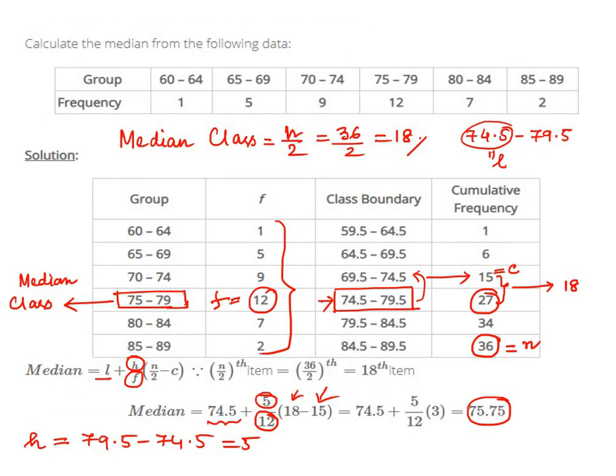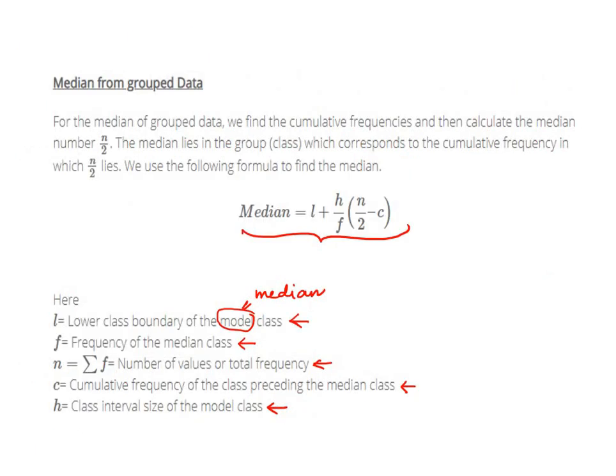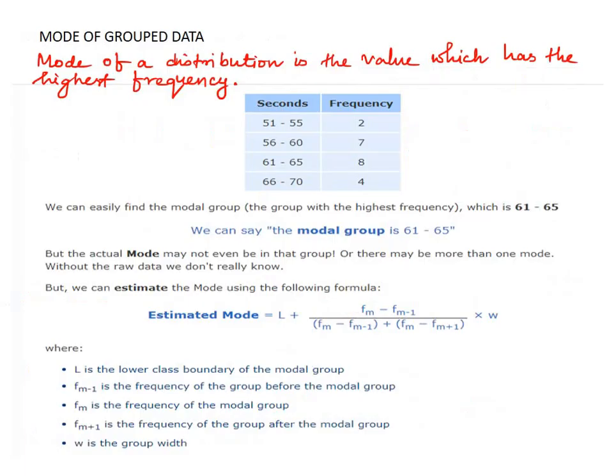But like this median one, while we have found the median for grouped data or continuous frequency distribution, we have a different formula. We too have a different formula while finding mode of grouped data. Now, first of all, we have to see how to find the modal class. Finding modal class is, in this case, very easy.